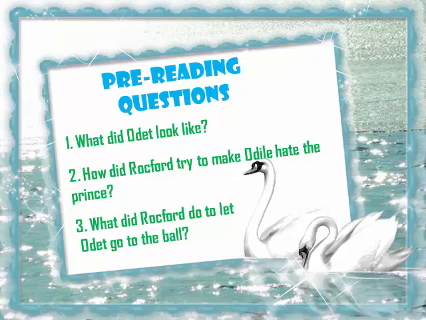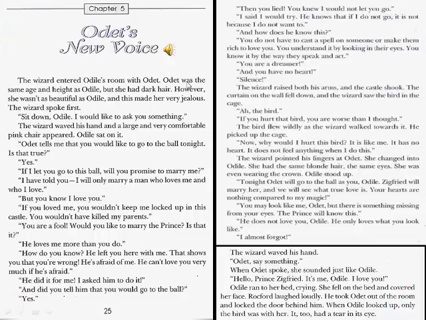So Rockford here tried to do 2 things. First, to make Odile hate the prince, and second, he wanted to let Odile go to the ball. How did he do the 2? Let us read and know. Are you ready to listen to the audio? Let's start.